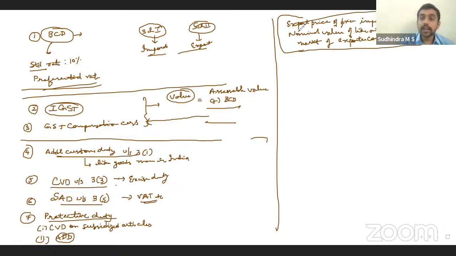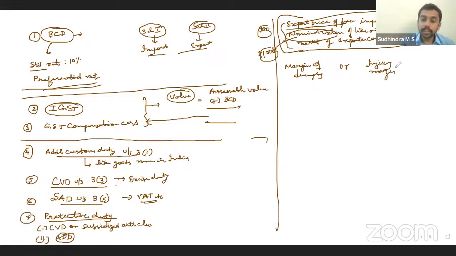In relation to that, this difference, right? The nominal value of that country minus the export price, that difference is called margin of dumping. So if the nominal value, if they are selling in INR terms, at 1000 rupees, and if they are sending into India at 900 rupees, 100 rupees is the margin of dumping. Margin of dumping or injury margin.